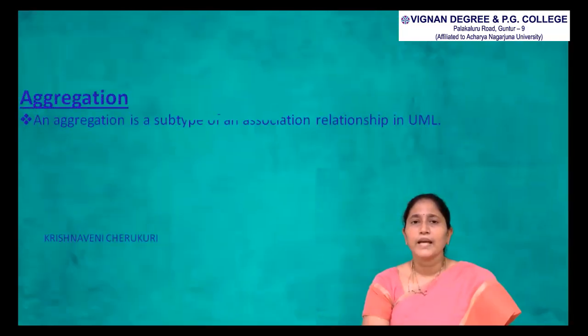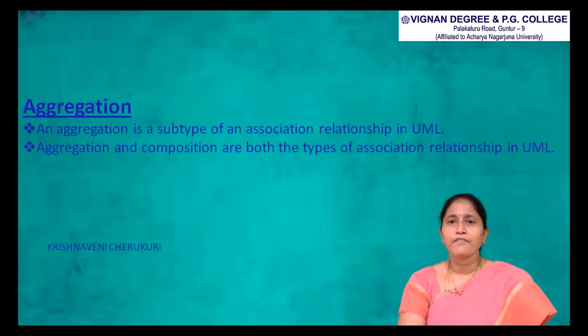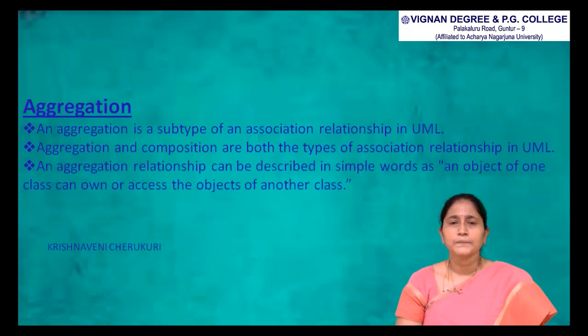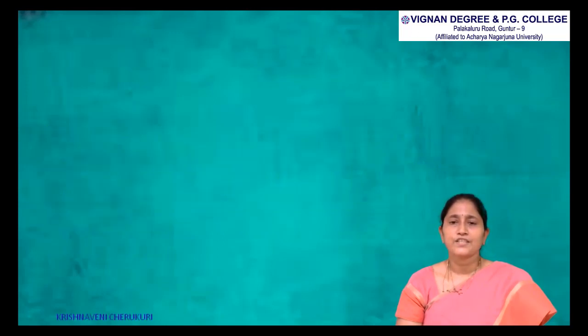Then coming to aggregation. What is an aggregation? Aggregation is a subtype of association relationship in UML. Aggregation and composition are both types of association relationship in UML. An aggregation relationship can be described in simple words as an object of one class can own or access the object of another class. In an aggregation relationship, the dependent object remains in the scope of the relationship even when the source object is destroyed.